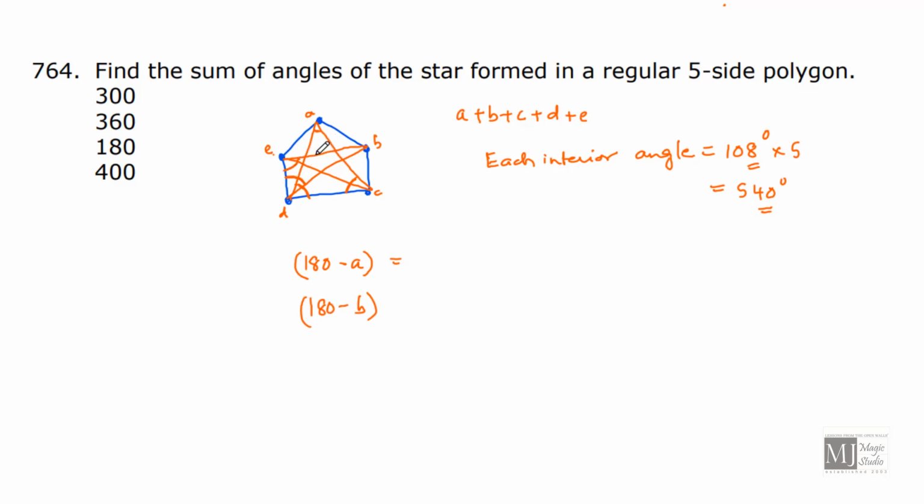Same for 180 degrees minus C, 180 degrees minus D, and E. So what is the sum of 180 minus A plus 180 minus B till 180 minus E? That would be 180 into 5, 900, minus of A plus B plus C plus D plus E.